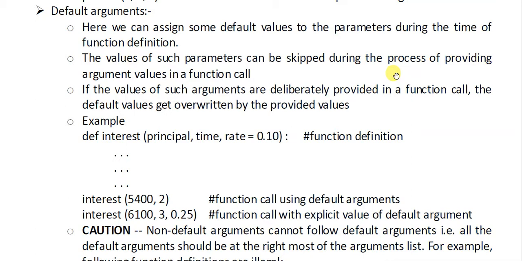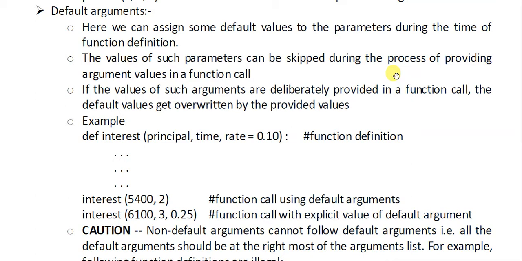You have heard that the rule is that you should be clear about the inputs, then only you can write a program, and you are now saying that it can be 4 or fewer. So now here we use the concept of default argument. What we will do is we will provide one value as a simple argument and the other three as 0. What we will write is def sum in brackets a, b equal to 0, c equal to 0, d equal to 0. Simple. And in the body we will write return a plus b plus c plus d.